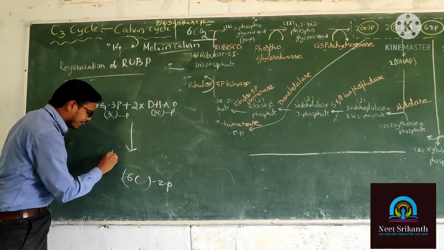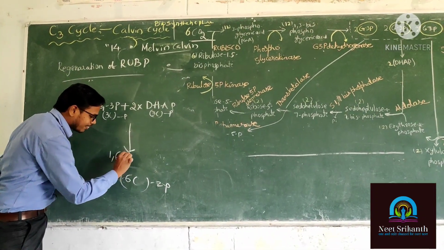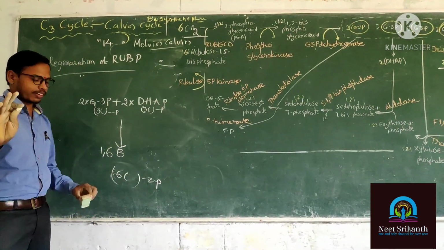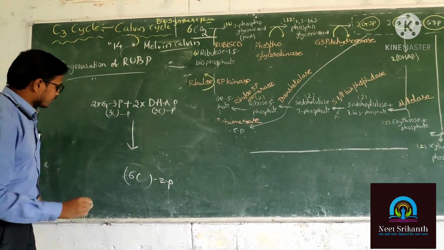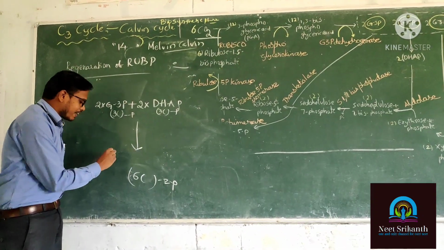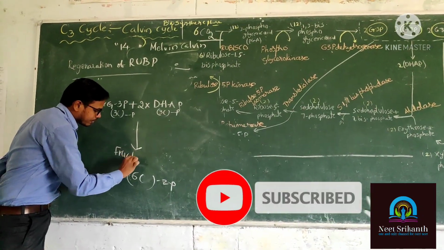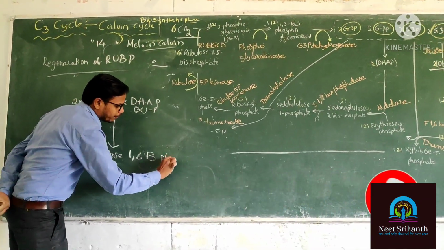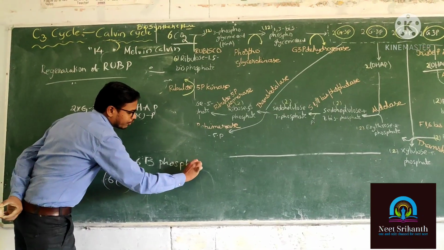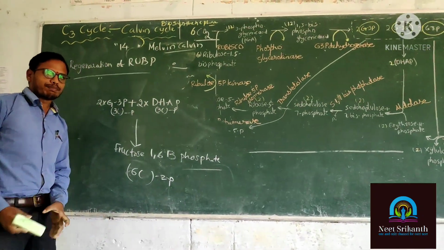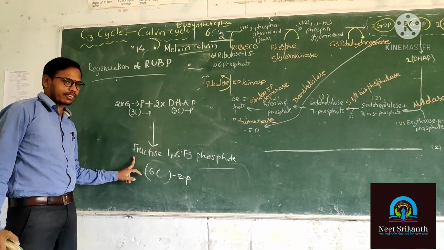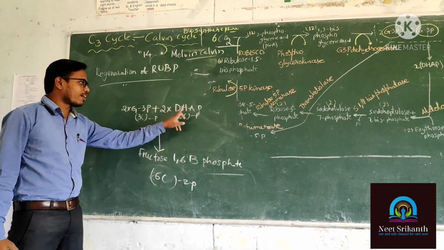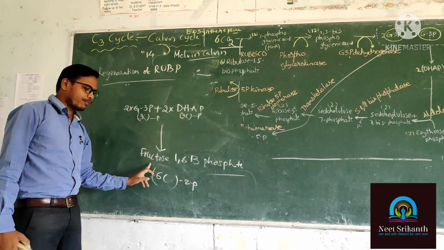The product name is fructose 1,6 bisphosphate. Listen. 2 molecules of G3P react with 2 molecules of DHAP and produce a product.